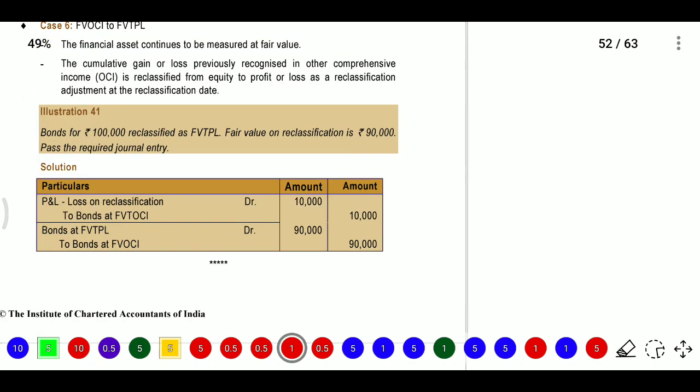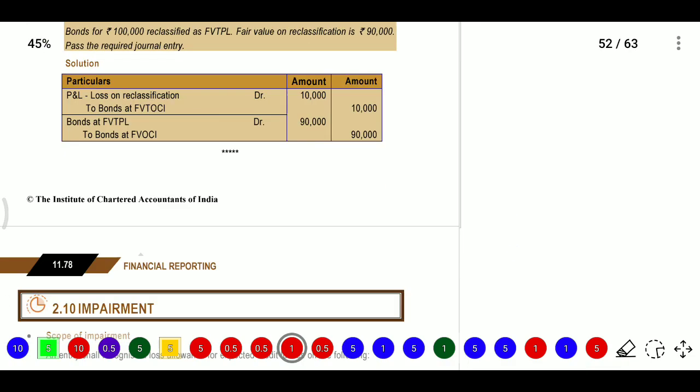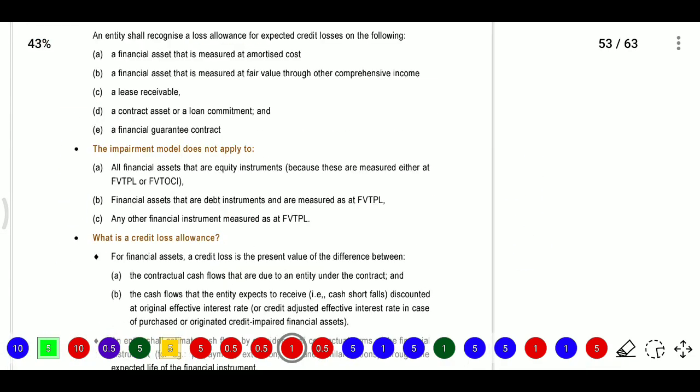So from which one to which one are we changing? We have the investments we are changing now. The investment will be credited, and the one from which we are classifying will be debited. Whatever the difference is, in some cases it will go to P&L and in some cases to OCI. For FVTPL and amortized cost it will go to P&L, and in the other cases it will go to OCI. And after that, impairment.